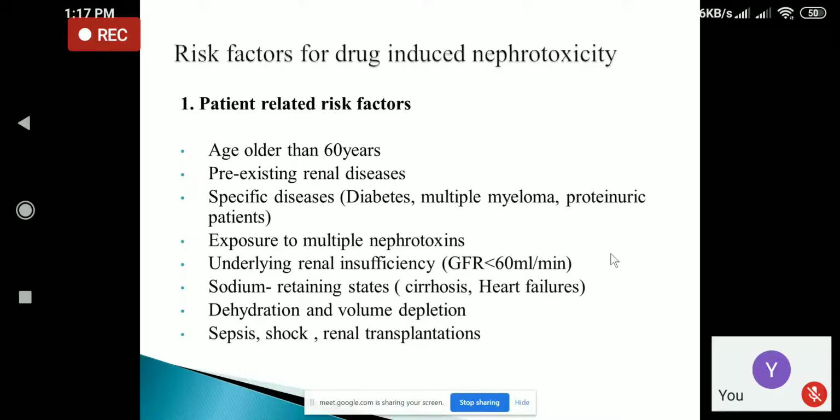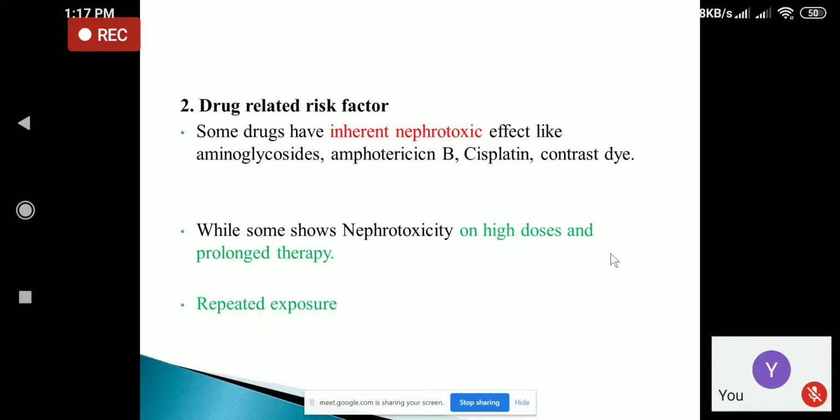Now coming to drug-related risk factors. So there are some drugs, they have inherent nephrotoxic effect. For example, aminoglycoside is the most common drug that can cause nephrotoxicity, amphotericin B, cisplatin, and certain contrast dyes can also cause nephrotoxicity, while some show nephrotoxicity on high doses and prolonged therapy.